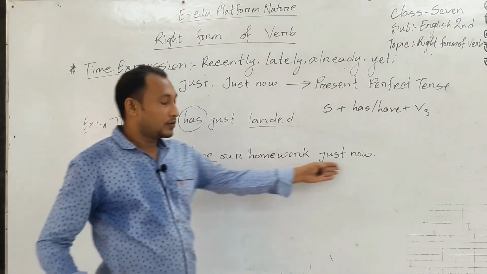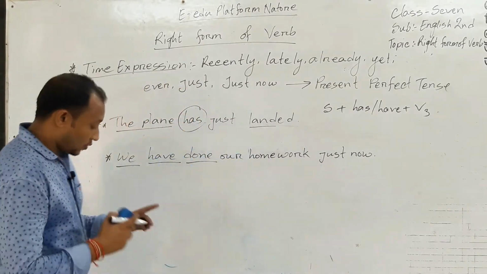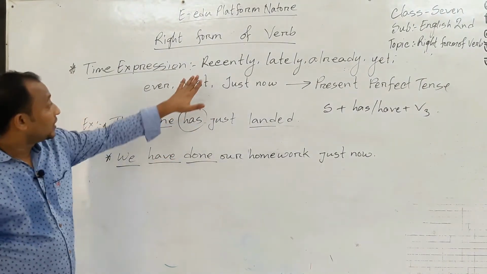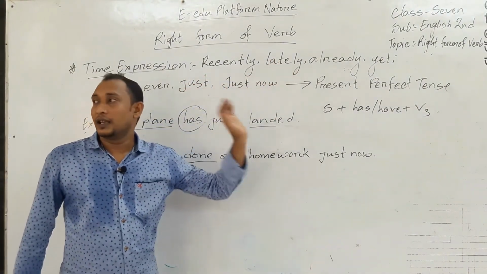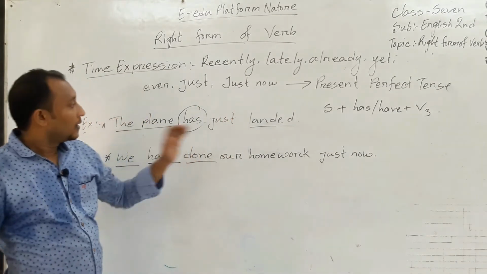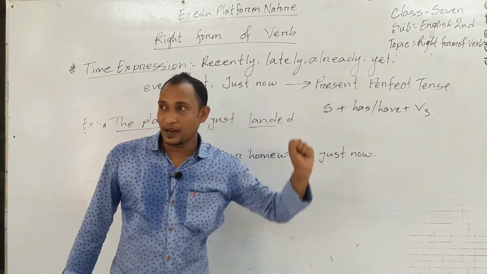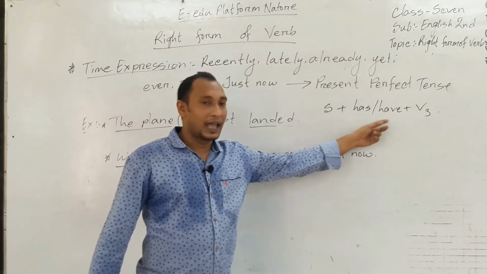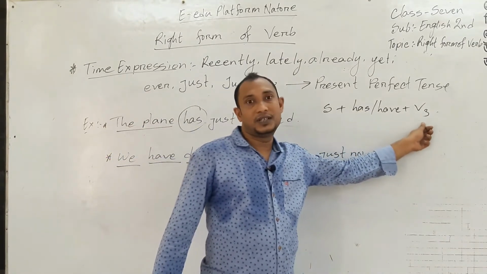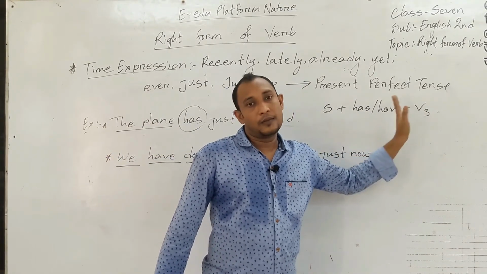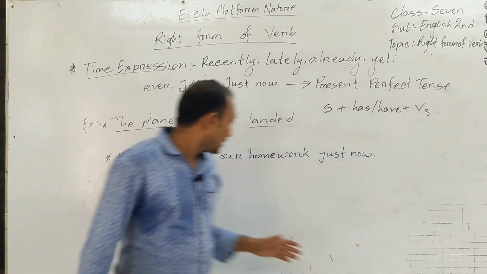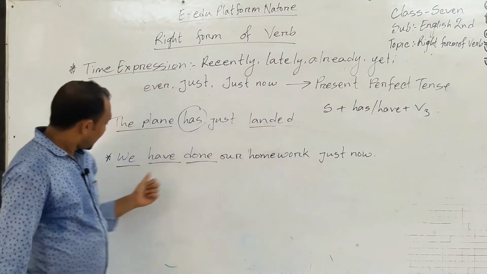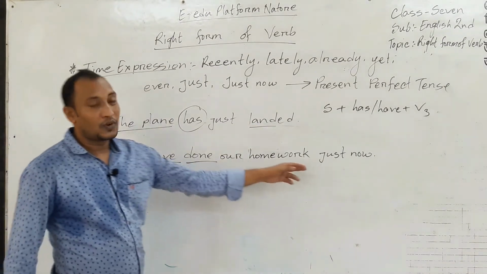So what we see, if the sentence includes this time expression, this sentence must be present perfect tense, and the present perfect tense structure is at first subject, then have or has, after that verb 3. Verb 3 means past participle form. Example is the plane has just landed and we have done our homework just now.